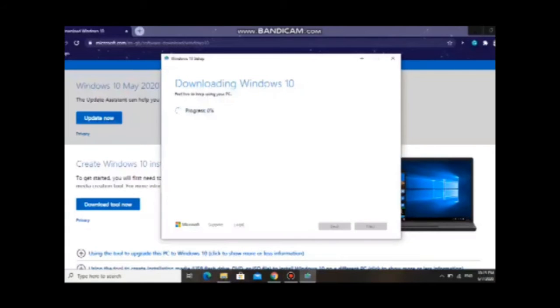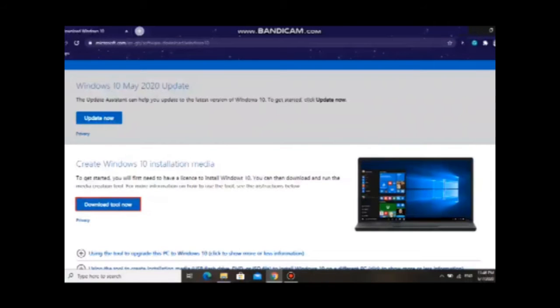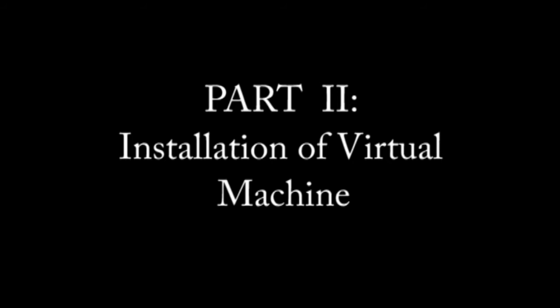Okay, you can see right here it is being downloaded, and the progress is 0% because it depends on your internet connection. Then after that, it will say USB flash drive is ready, and you must click finish. And it appears that setup is cleaning up before it closes, and it may take a few minutes. So we're going to wait a few minutes before it totally finishes. Okay, after it finishes, you can already use that Windows 10.